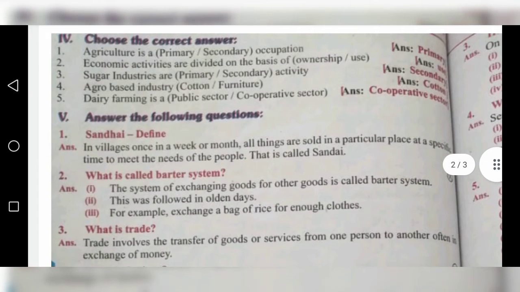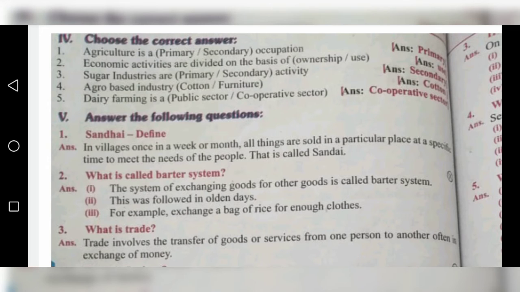Next, Roman letter 5, answer the following questions. Sandai, define. What is the definition of Sandai? In villages, once in a week or month, all things are sold in a particular place at a specific time to meet the needs of the people. That is called Sandai. Nowadays it is called Uzhavar Sandai. People gather in a particular place and get the things they need.